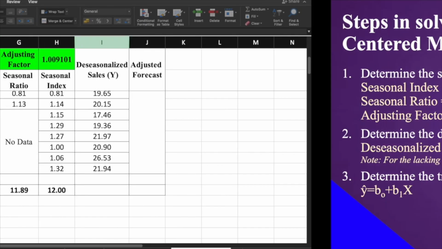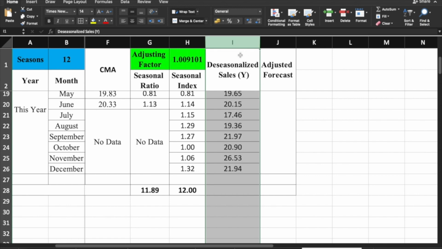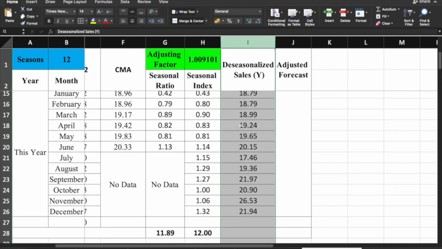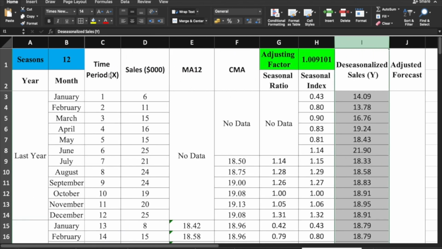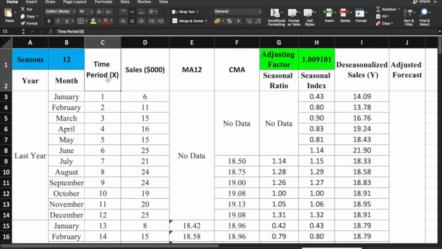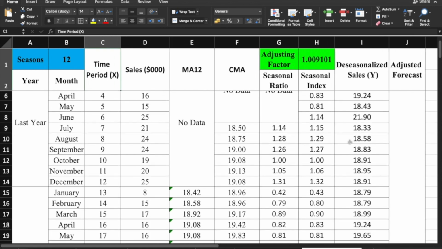So, titignan nyo po, itong deseasonalized sales natin will serve as our y, and this time period will serve as our x.